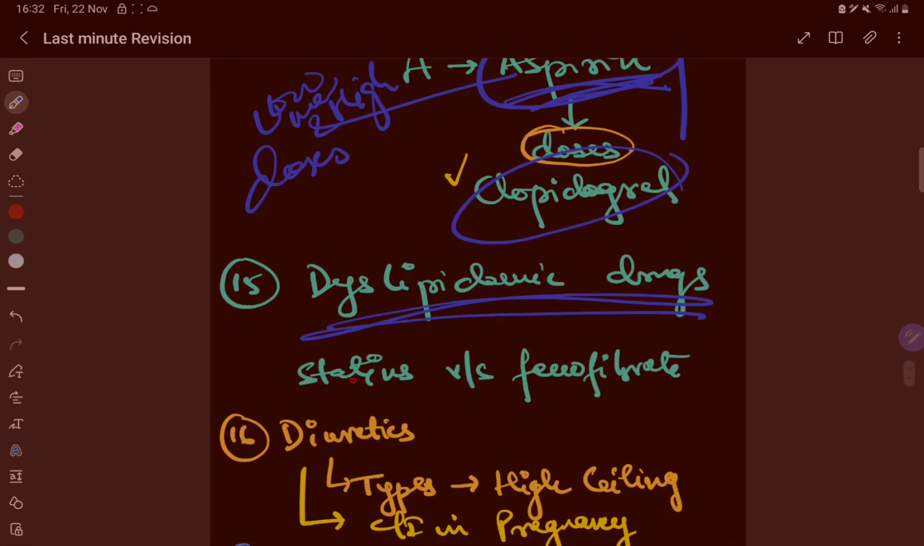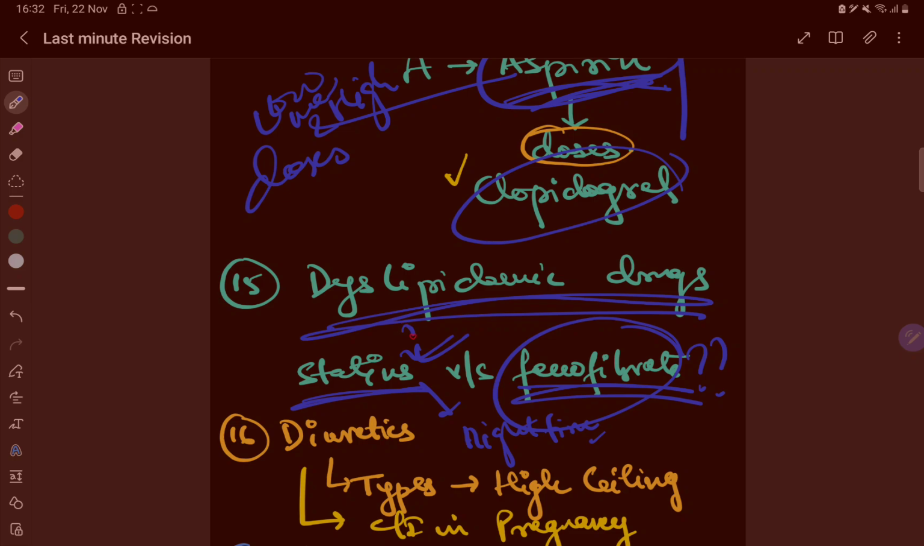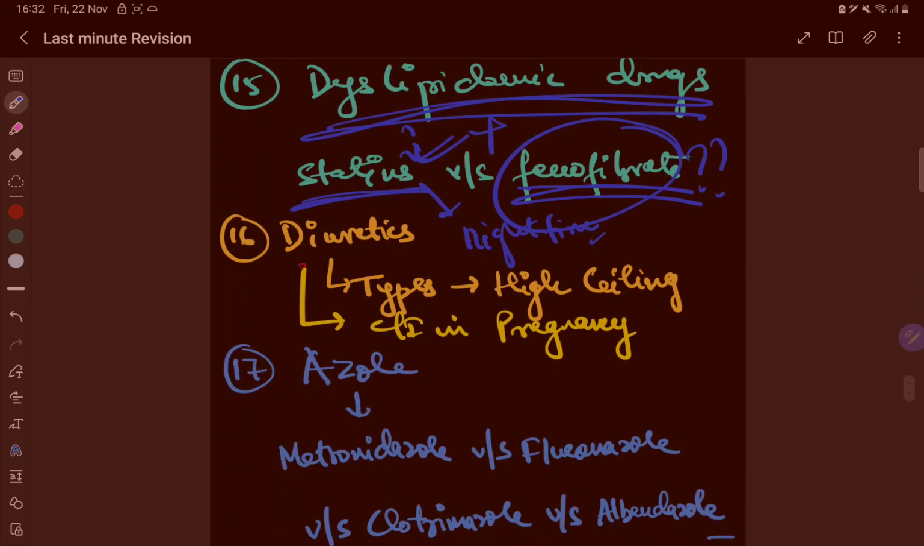In these lipidemic drugs, there is a difference between statins and fenofibrate. So statins, why given at night time, and fenofibrate when it is used. Okay, so when statin is used in combination with fenofibrate. Okay, these are important. Again diuretics are very important. Why diuretics are contraindicated in pregnancy is important.